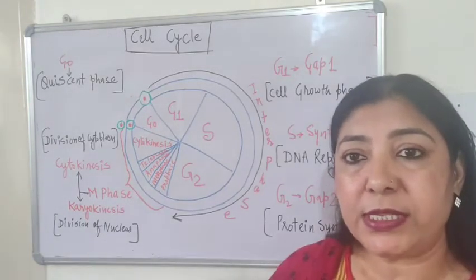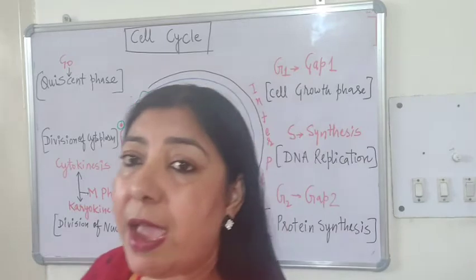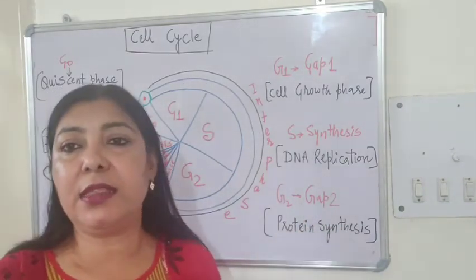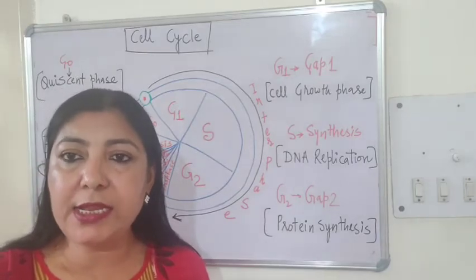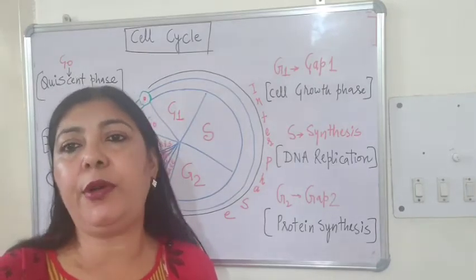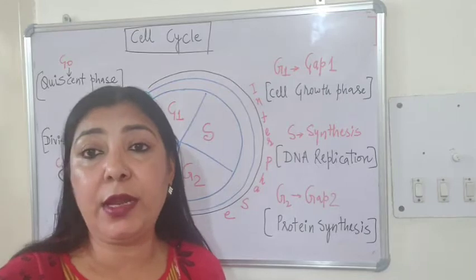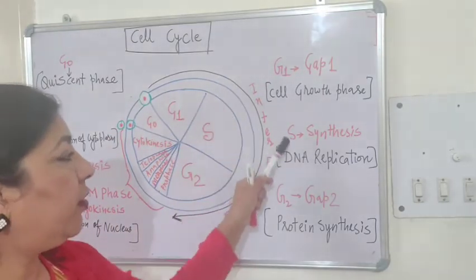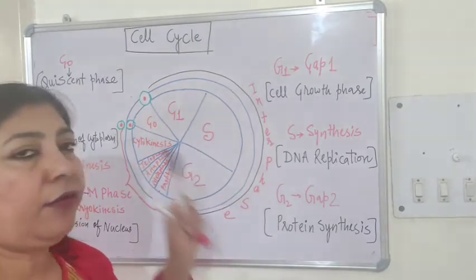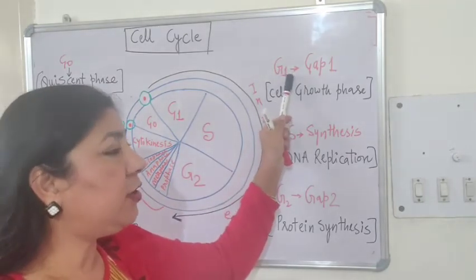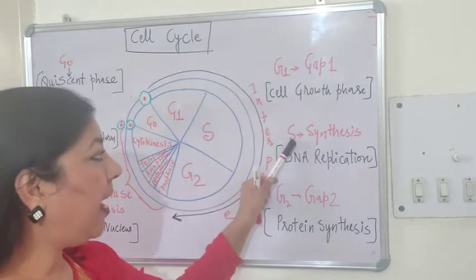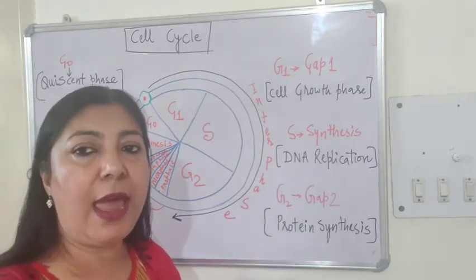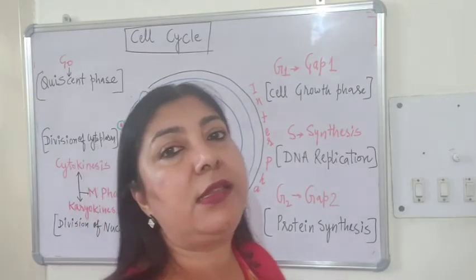Gap 2 phase is basically the phase where the cell starts protein synthesis. So proteins, enzymes are produced which are required during the division phase. Okay. So these are the three phases of interphase: gap 1, that is G1, cell growth; S, DNA replication; and G2 or gap 2, protein synthesis phase.